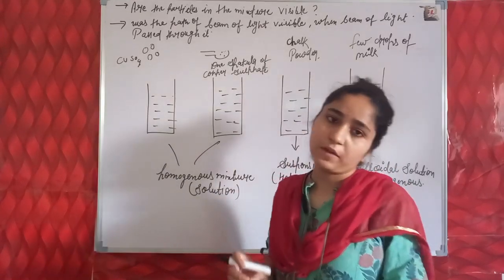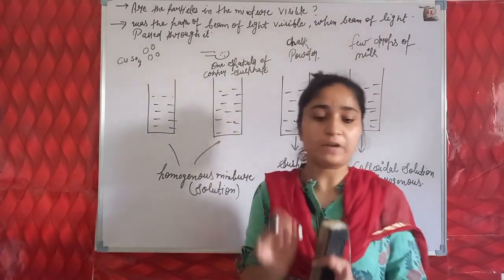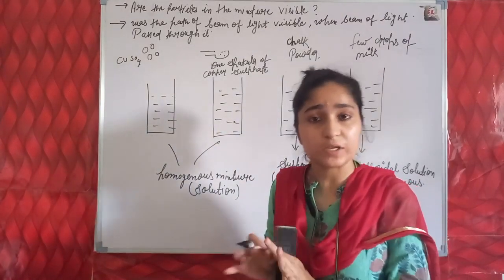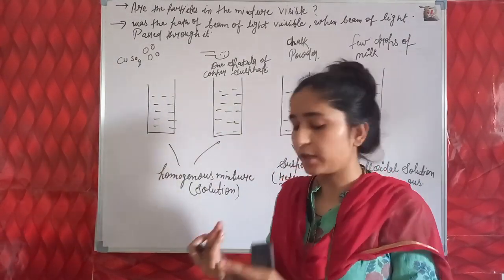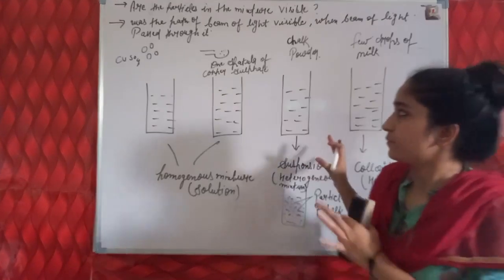Till now in this chapter we have discussed the mixture and types of mixture. At first we discussed what a mixture is, and next the types of mixture, like homogeneous and heterogeneous mixture. And today there is an activity.